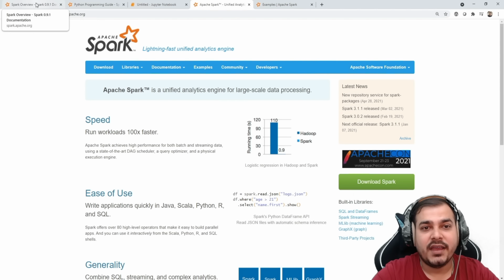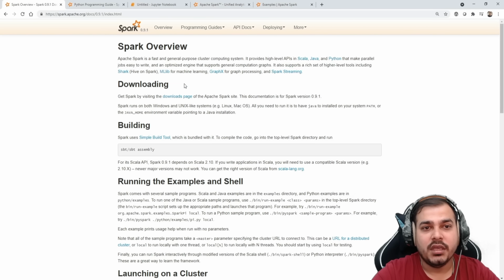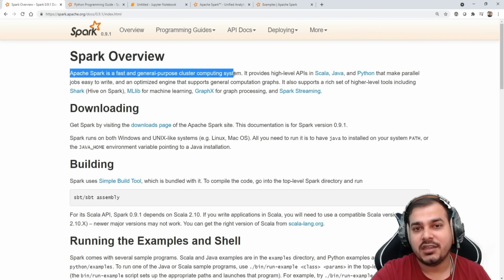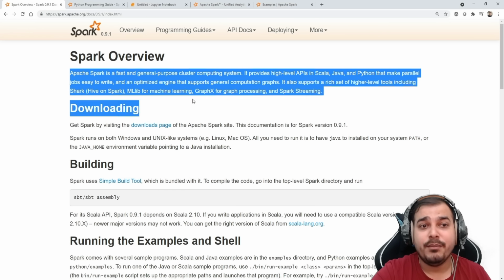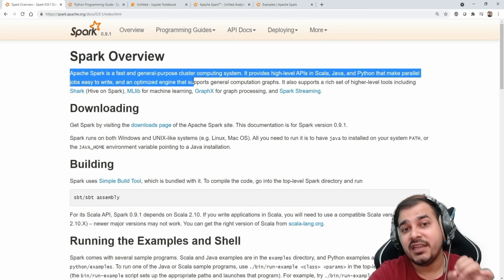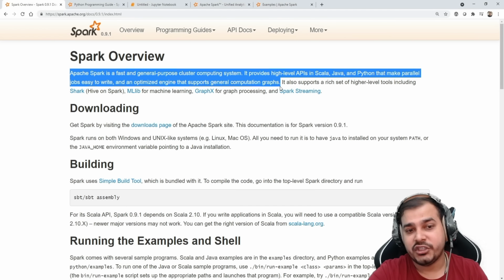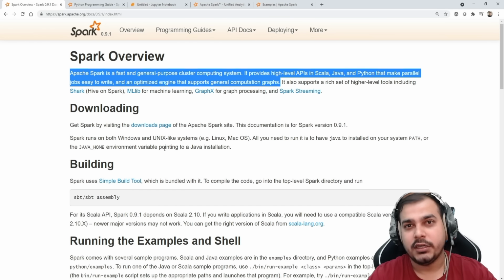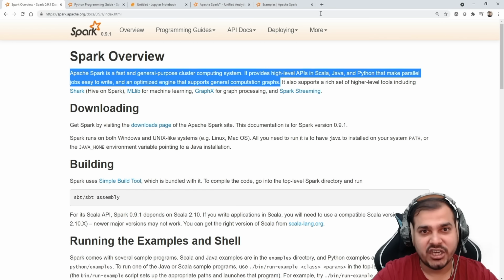And apart from that, if I go and see the overview, here you can see that Apache Spark is a fast and general purpose cluster computing system. It provides high level APIs in Scala, Java and Python that make parallel jobs easy to write, and an optimized engine that supports general computation graphs. So it is basically to work with huge amounts of data, and that is pretty handy. We'll try to work.